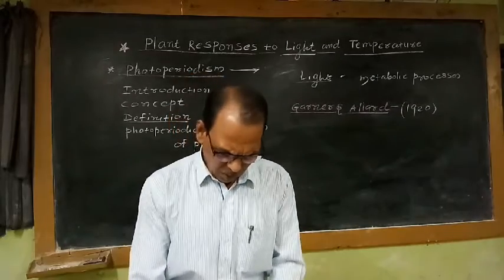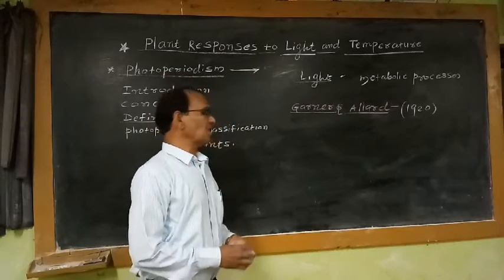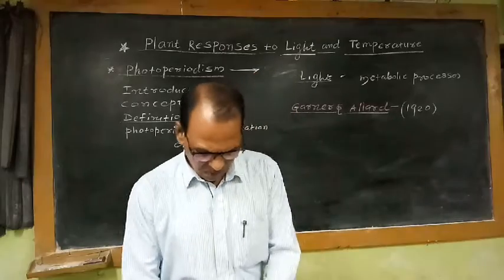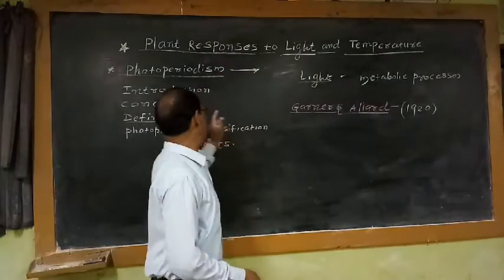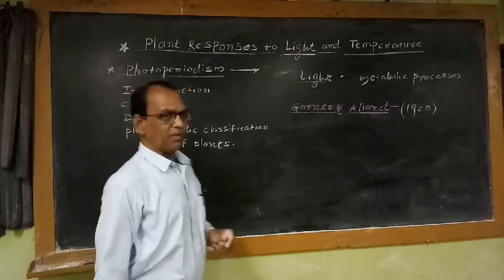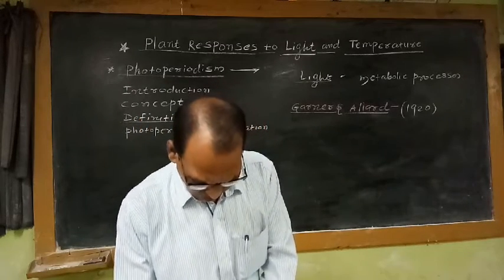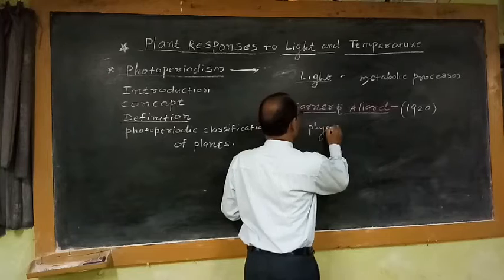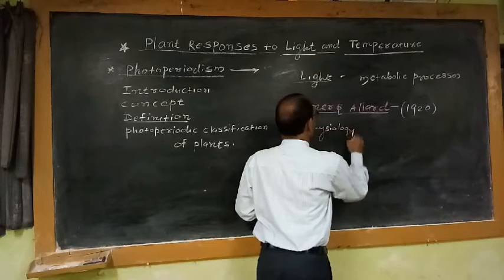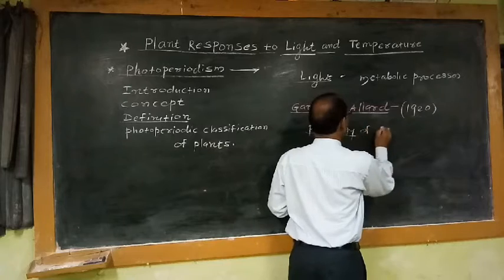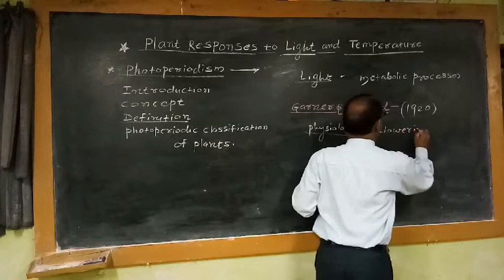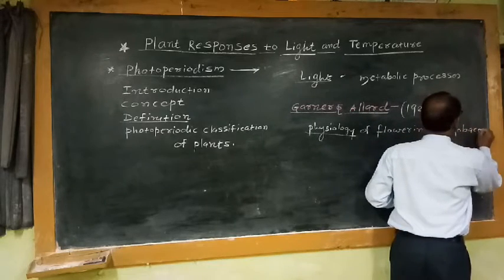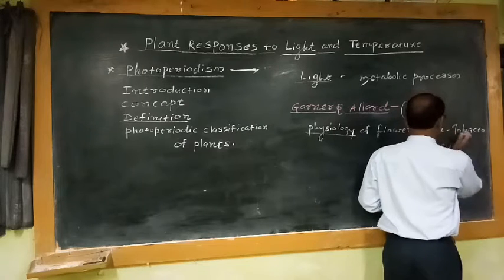So I would like to discuss the experiment of Garner and Allard, who discovered this important process known as photoperiodism while they were working with the physiology of flowering in tobacco as well as Glycine max.